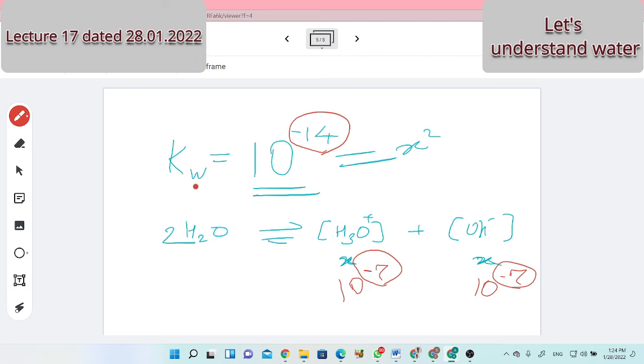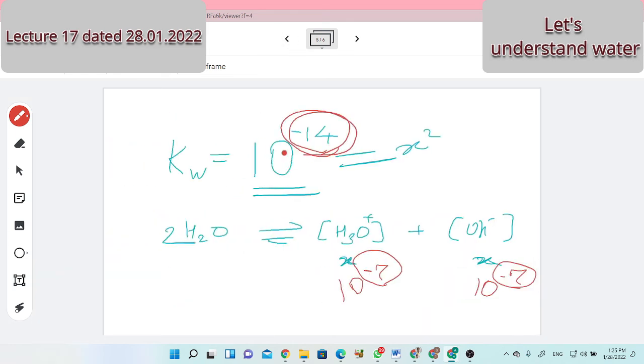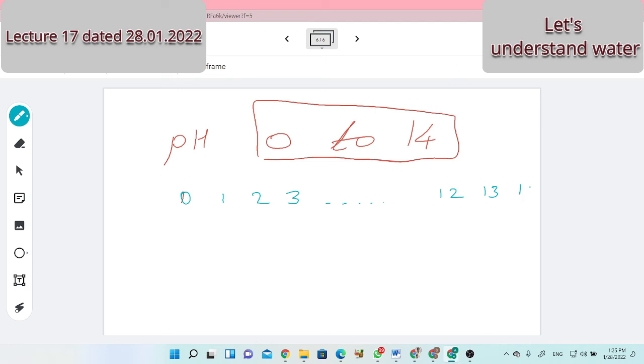So what do we conclude? The pH range varies from 0 to 14. Why? Because water has an ionic product of 10 raised to minus 14. Because of that minus 14, the maximum pH is 14. I'm not talking about empirical pH. So 0 to 14 is the pH scale. If you consider 0, 1, 2, 3, likewise 12, 13 and 14.